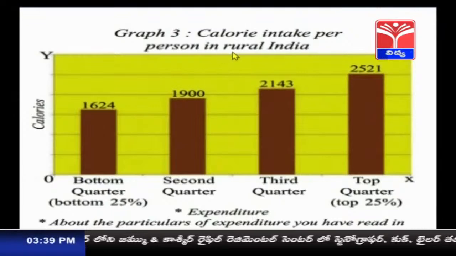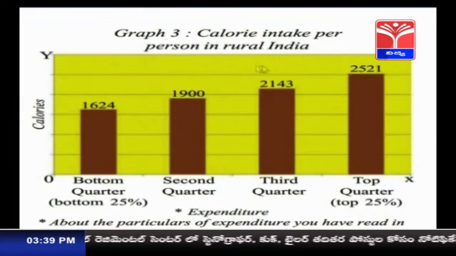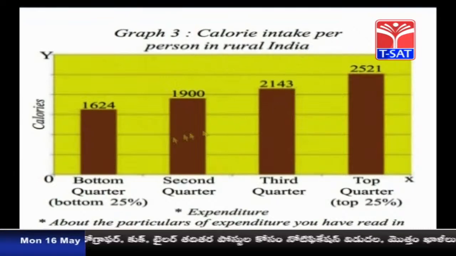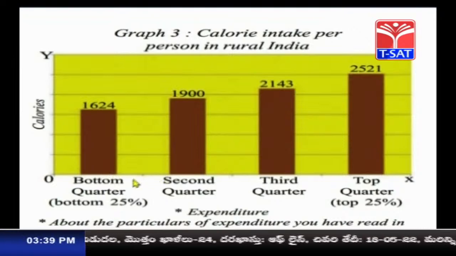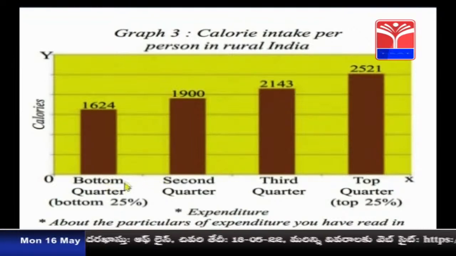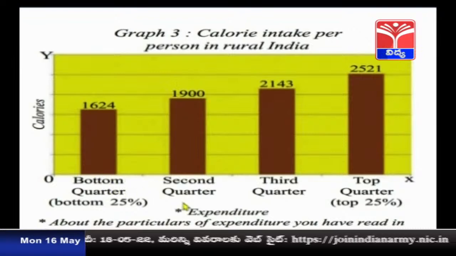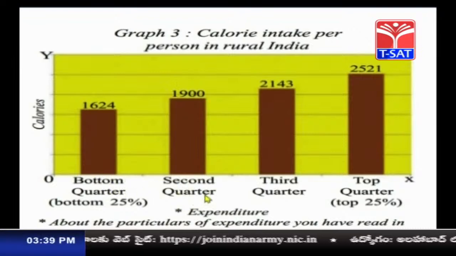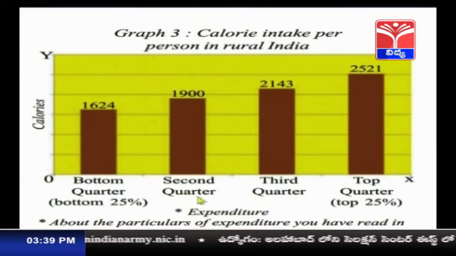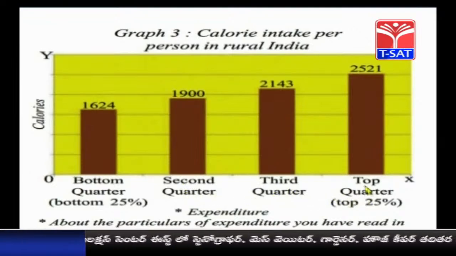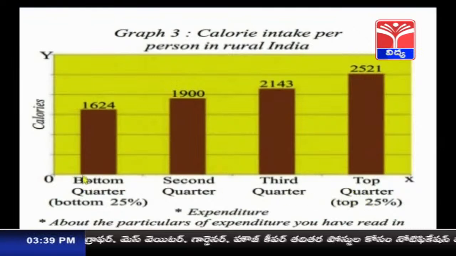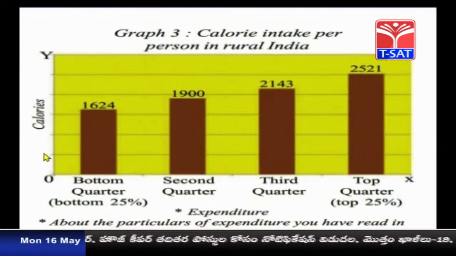Observe this graph, children. Calorie intake per person in rural area. On the x-axis, the society of the rural area is divided, that is those who are at the bottom quarter, and the second quarter is the lower middle class people, and the third quarter is the upper middle class people, and the top quarter are the rich people. And here on the y-axis the calories are given.